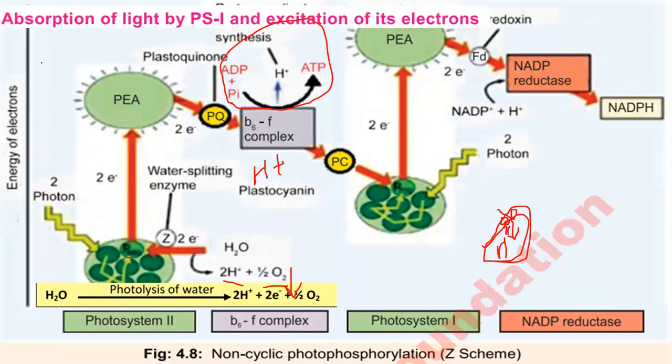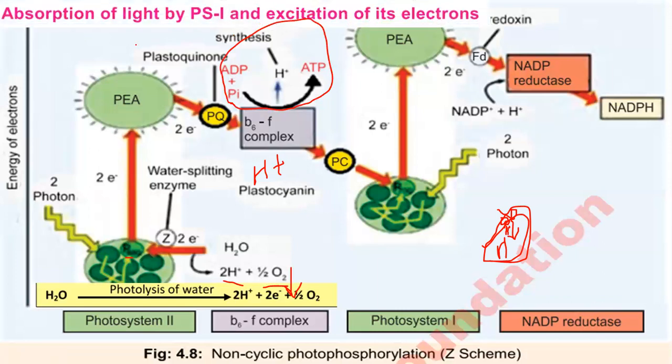Okay, so just continue the previous one, that ETC, or electron transport chain, is moving the electrons from higher energy level to lower energy level. So the next electron acceptor is plastoquinone, and this is plastocyanin.